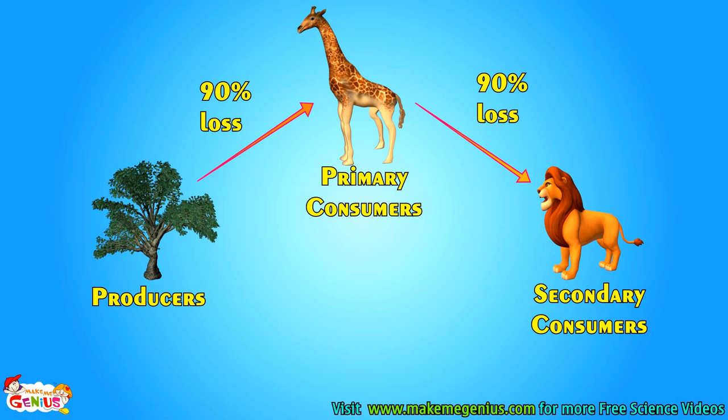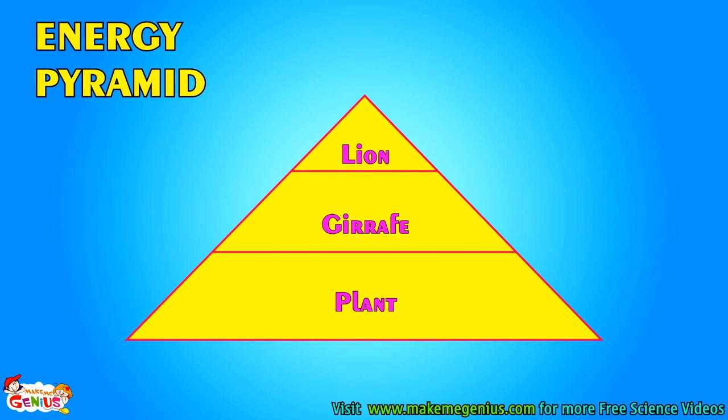So does the giraffe get all the energy from the plant which the plant gets from the sun? Or does the lion get all the energy from the giraffe which the giraffe gets from the plant? The answer is no. Actually, 90% of energy is lost when it passes from one part of the chain to another. Like 90% energy is lost when a giraffe eats a plant. Similarly, 90% energy is lost between lion and giraffe. Look at this pyramid. It is called an energy pyramid. This shows that energy available becomes less and less as we move to the top of the food chain.